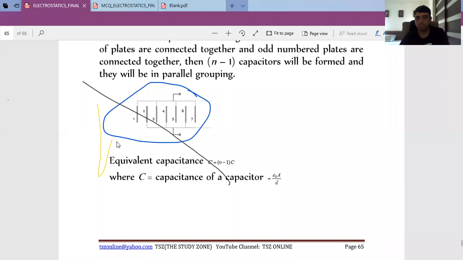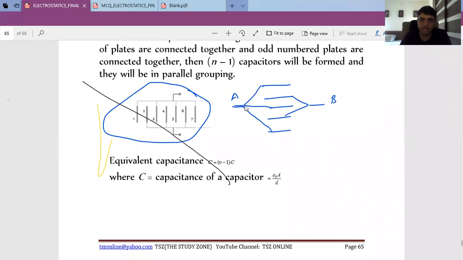Let us discuss one only for your understanding. Suppose we have 5 plates. First, third and fifth are connected to the left. Second and fourth connected to right. And I want to find equivalent capacitance. Suppose separation is D for all and plate area is A for all.